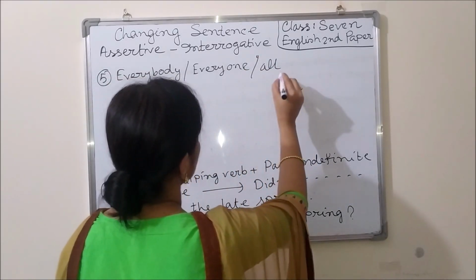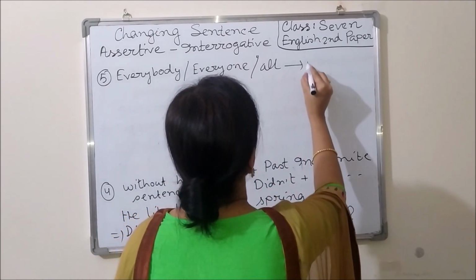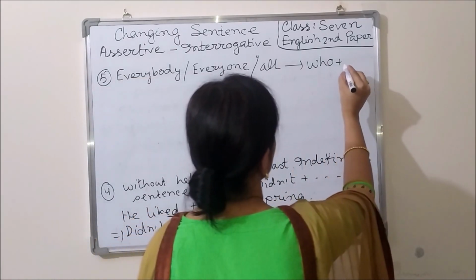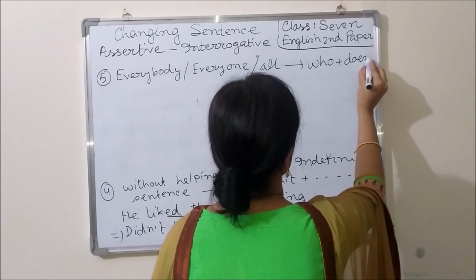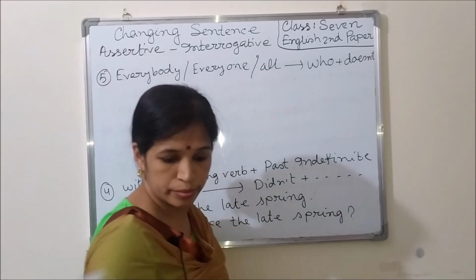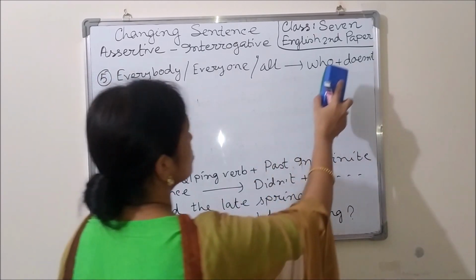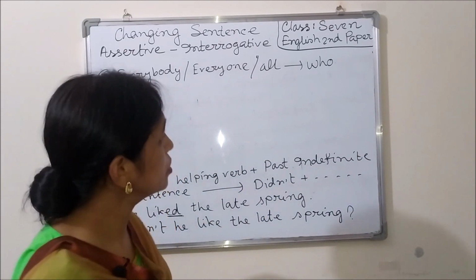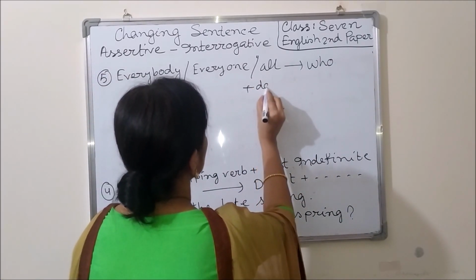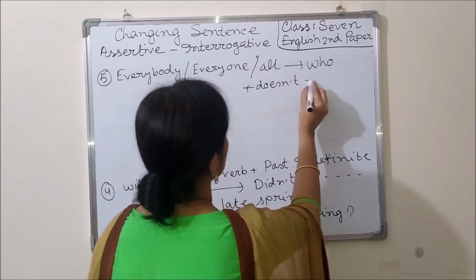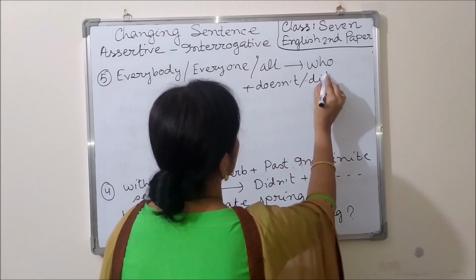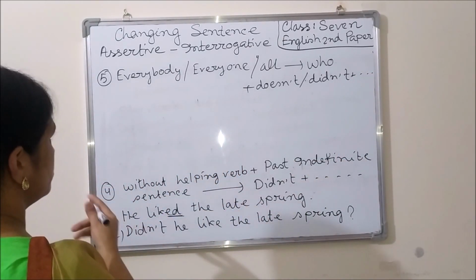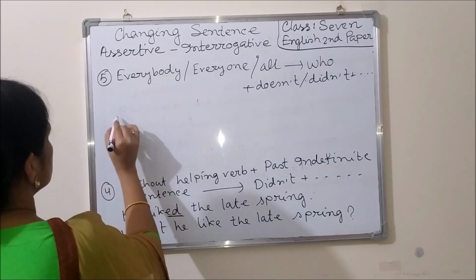Then you have to use who plus doesn't or didn't plus the rest part of the sentence. Okay, let us see an example.